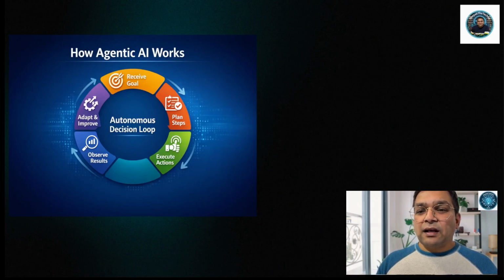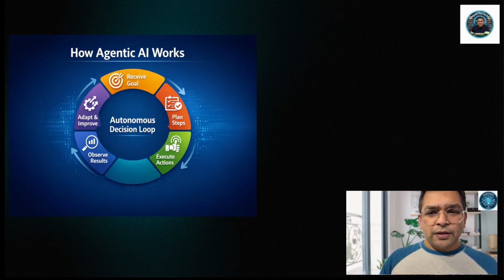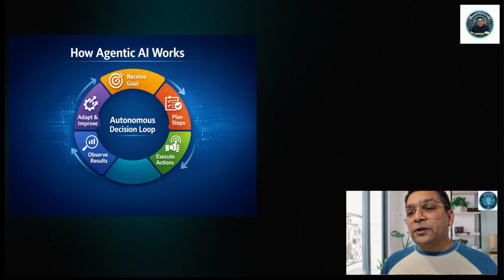And this is a continuous loop. The agent receives a goal, plans, acts, observes, and adapts. And that is what makes Agentic AI autonomous.